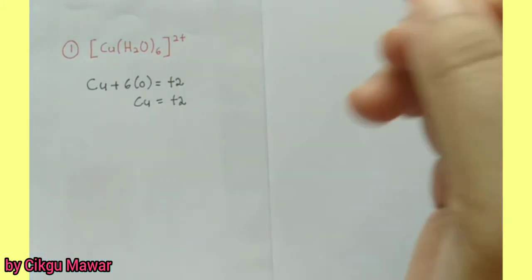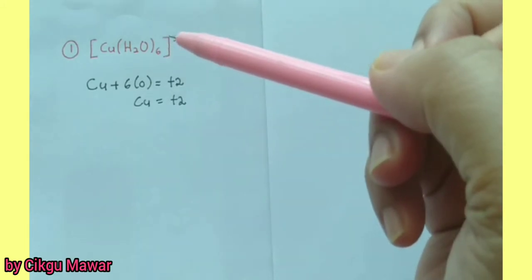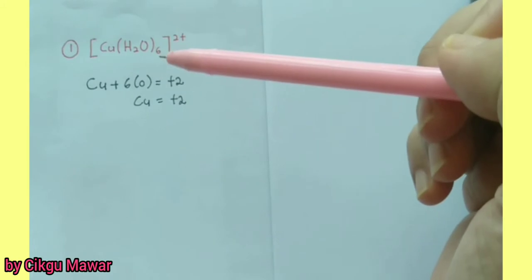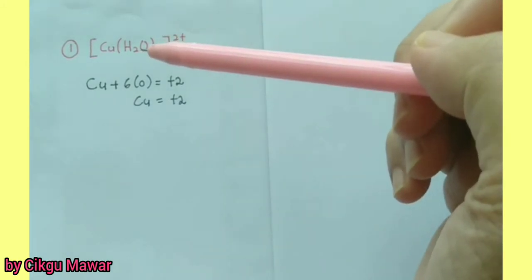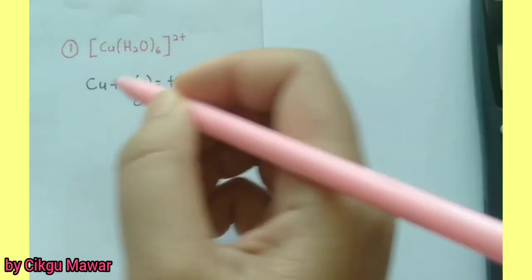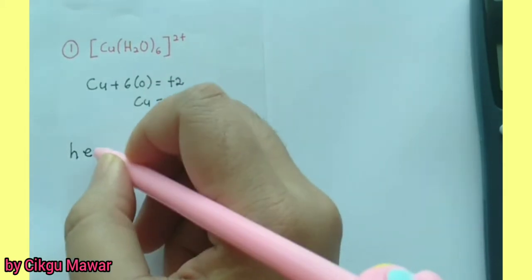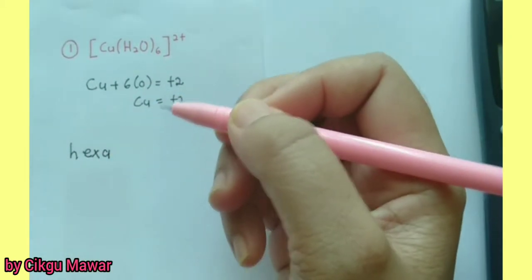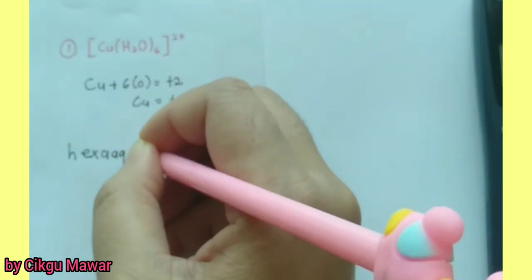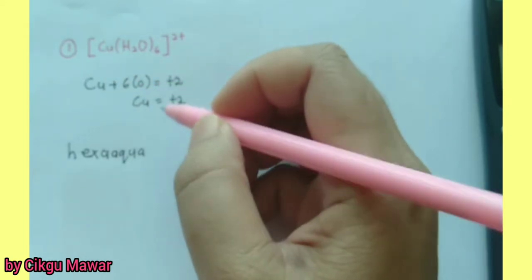For the first thing, when we want to name this, it is the prefix of the ligand. The ligand in this ion is water, aqua, so the prefix here is 6. We start naming by putting the prefix hexa, and water is aqua. So hexaaqua. The central metal is copper.